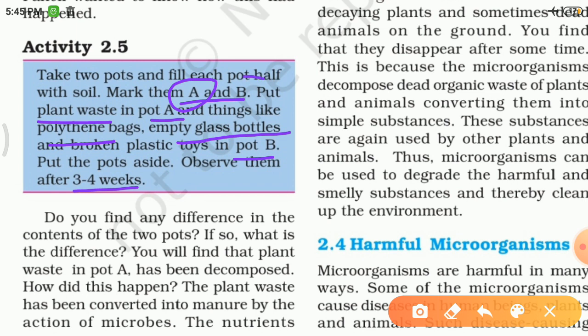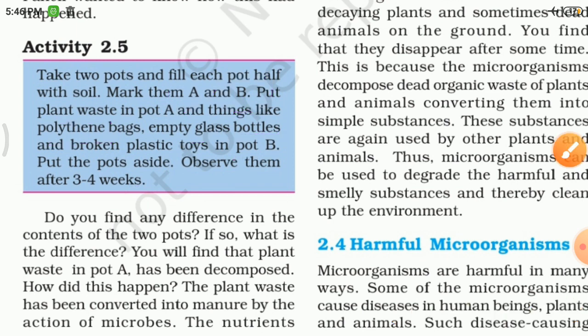But the waste in container B will not convert into manure, because the waste of container B is plastic and polythene bags, which are non-degradable. They will not degrade easily. It takes hundreds of years to degrade. That's why they will not degrade. So, do you find any difference in the contents of the two pots? If so, what is the difference? You will find that plant waste in pot A has been decomposed. How did this happen? The plant waste has been converted into manure by the action of microbes.